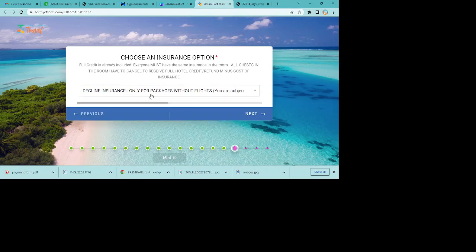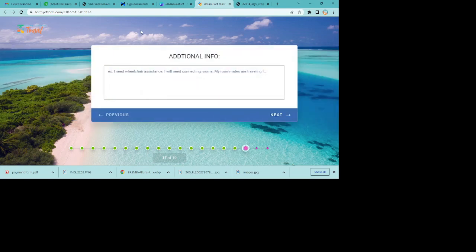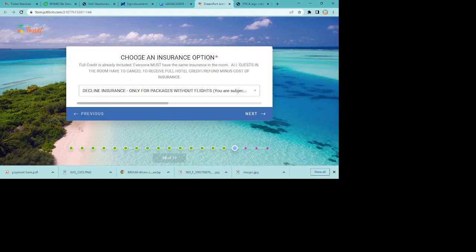Okay, so only decline the insurance if you just have a package with no flights. And back to the insurance, if one person stays in the room, you're not guaranteed the hotel portion after you cancel. That's even with insurance, because someone stayed in the room. The hotel doesn't care. They count rooms, not people.